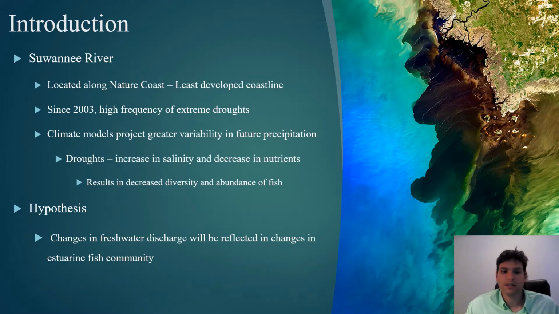Droughts can impact ecosystems through an increase in salinity levels and a decrease in nutrient concentrations, which subsequently results in decreased fish diversity and abundance. So we hypothesized that changes in freshwater discharge would be reflected in changes in estuarine fish communities downstream.